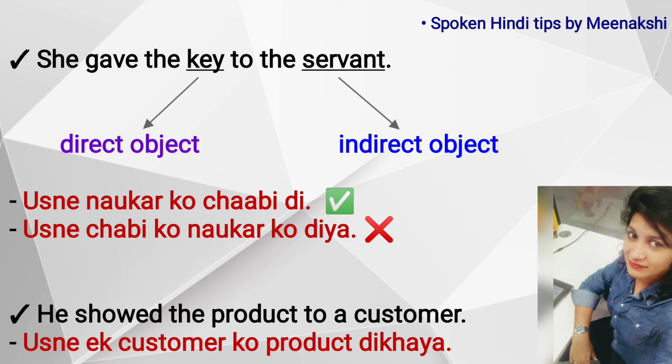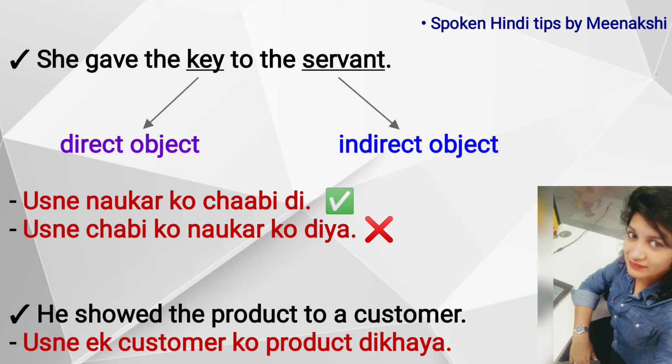So how does it become in Hindi? She gave the key to the servant. In Hindi it becomes उसने नौकर को चाबी दी. Now why am I using उसने? Because she is doing the action, right? So she is doing the action, it becomes उसने. And she is doing the action on the key. The recipient of the action is servant. So servant in Hindi becomes नौकर.